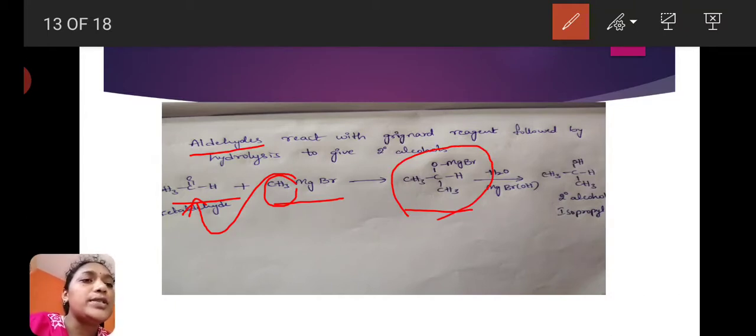On hydrolysis, this transition state is converted to an alcohol. Here the alcohol is a secondary alcohol, also called isopropyl alcohol, CH3CHOH with CH3 on the other side.